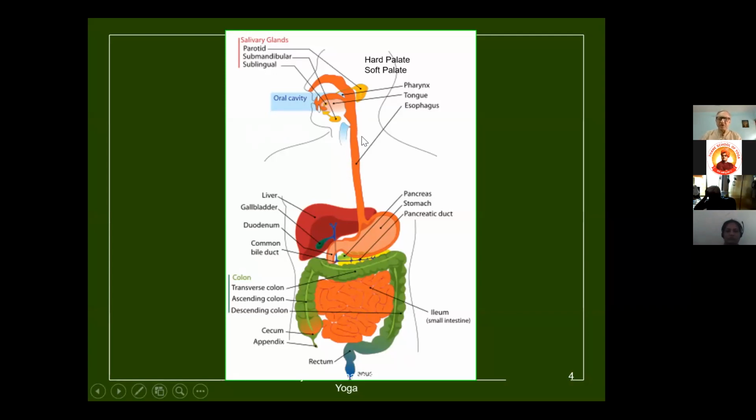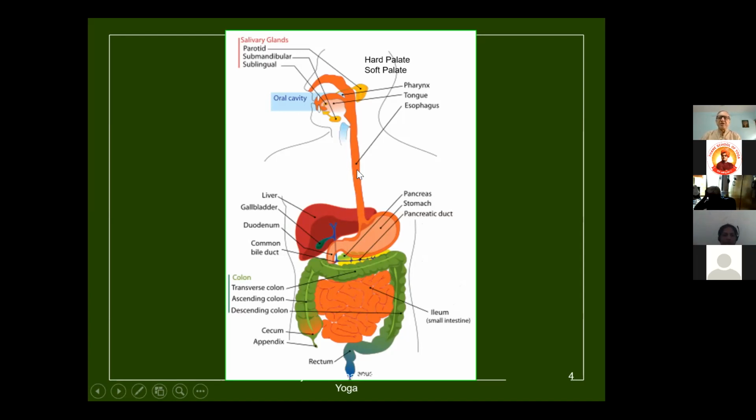Now we have talked about different cavities in the body. The esophagus travels through the thorax, through the chest cavity. Then there is a diaphragm in between. There is a screen called the diaphragm between the thoracic cavity and the abdominal cavity. Diaphragm is talked about in the yoga class frequently क्योंकि diaphragm ये बहुत ही important हिस्सा है हमारे system का. तो diaphragm divides the chest cavity and the abdominal cavity.